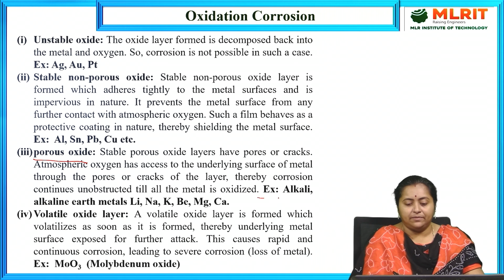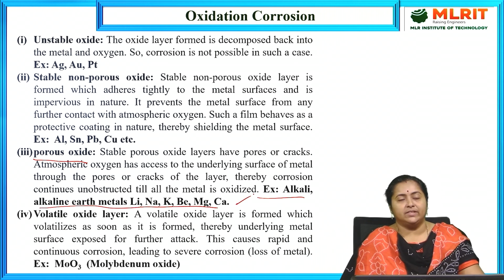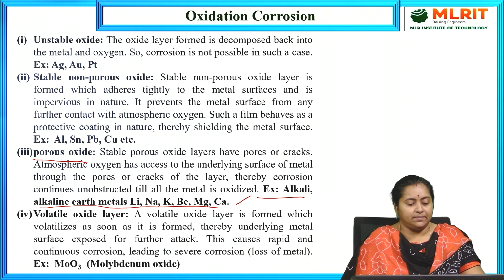Examples for this type of metals in which we can see a porous oxide layer are lithium, sodium, potassium, beryllium, magnesium and calcium, which come under alkali and alkaline earth metals in the periodic table.